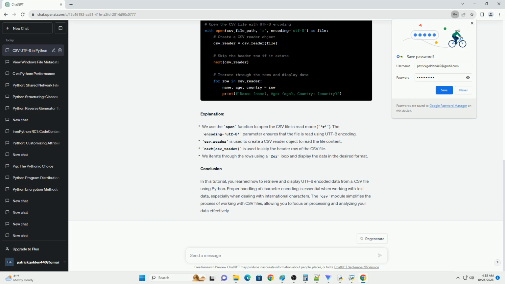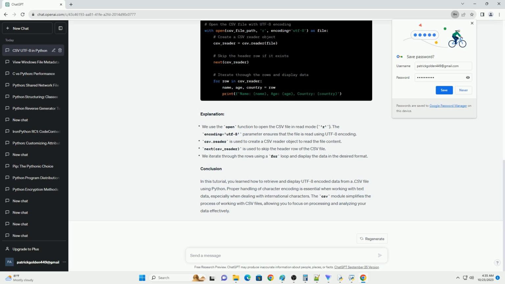UTF-8 encoding is essential for handling text data in various languages with different characters and symbols. This tutorial will guide you through the process of retrieving and displaying UTF-8 data from a .csv file in Python. We'll use the CSV module for reading the .csv file and the print function to display the data. Make sure you have a .csv file with UTF-8 encoded data to follow along. Before you begin, ensure you have the following prerequisites in place.